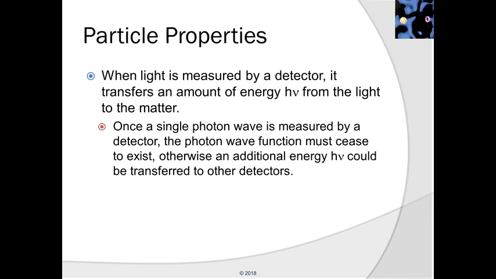When light is measured by a detector, it transfers an amount of energy, h nu, from the light to the matter. Once a single photon wave is measured by a detector, the photon wave function must cease to exist. Otherwise, an additional energy h nu could be transferred to other detectors.